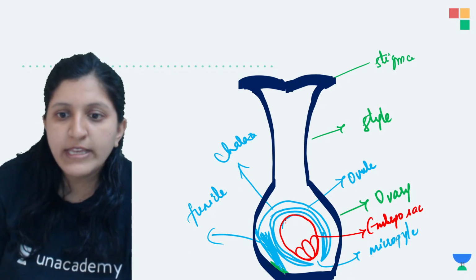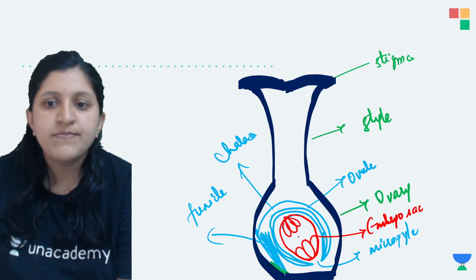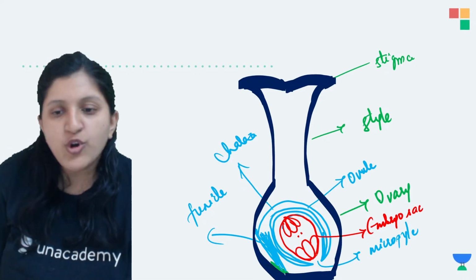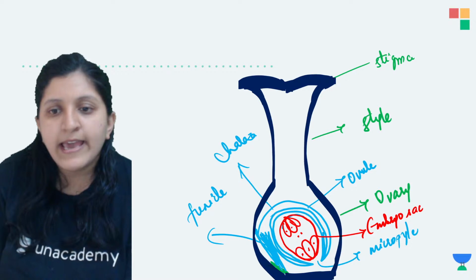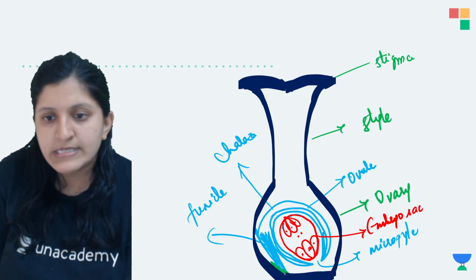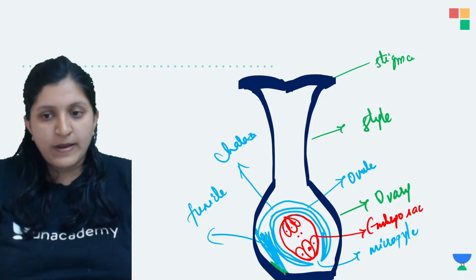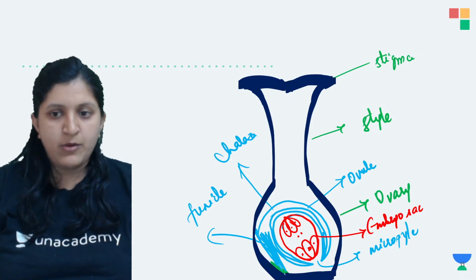Yeah, so on the other side you can find there are antipodal cells. So these are basically the polar nuclei. Each of these cells has its own nucleus there. So this is the egg nucleus over here, since this is an egg.